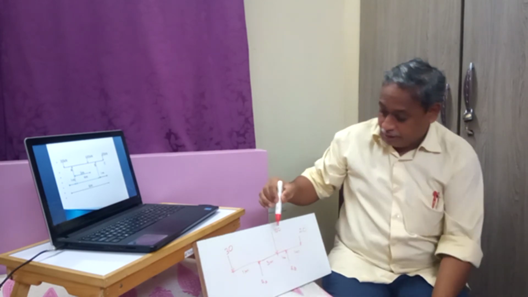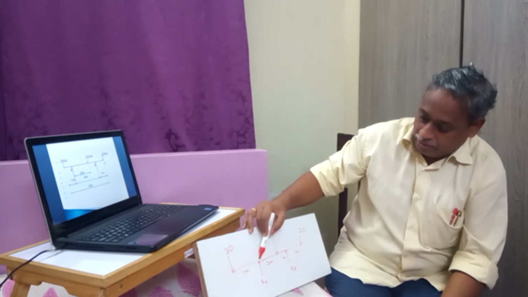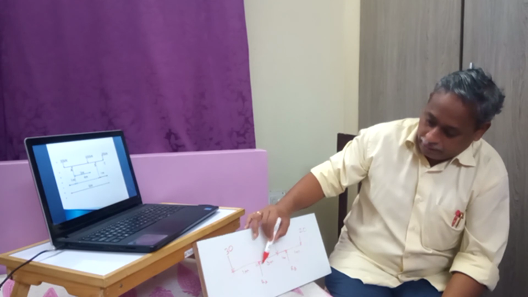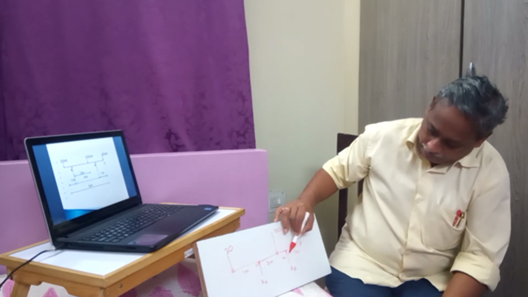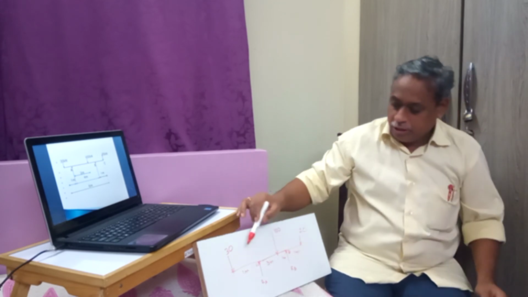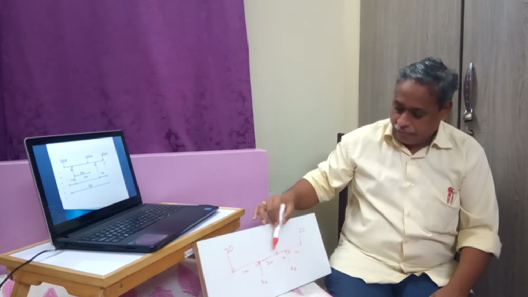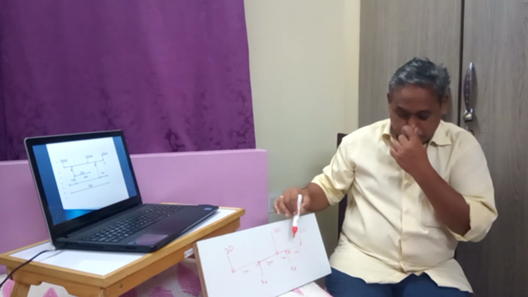this is how the loads are there. Let us see this small board: the loads are at 1 meter from the A support, and this is the B support. So the loads are 1 meter away from each support.